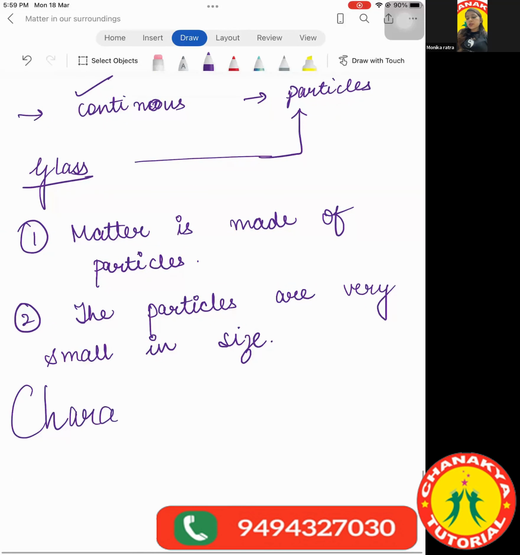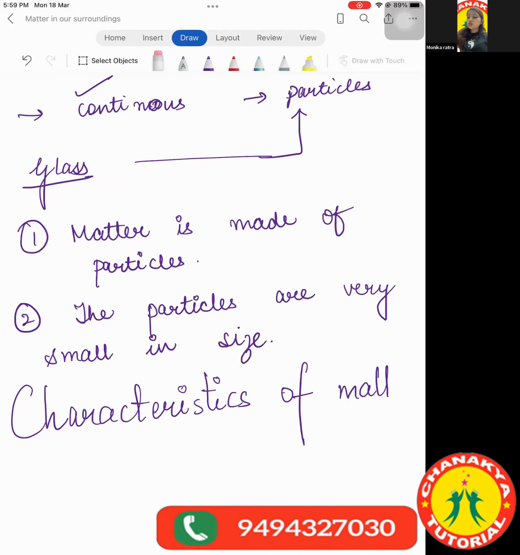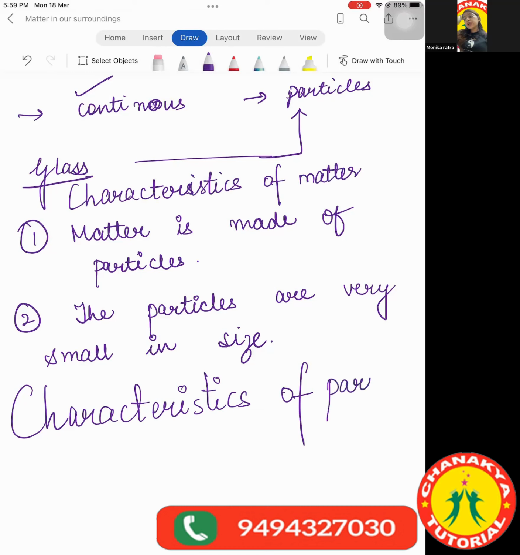Now we are going to study the characteristics of matter. The first characteristic I'll explain today, and then we will see a small video for that. Characteristics of particles of matter. Now this was about the characteristic or property of matter. Now we are going to see the characteristics of particles of matter. It's very easy and very interesting. Everything you can relate to your everyday life.